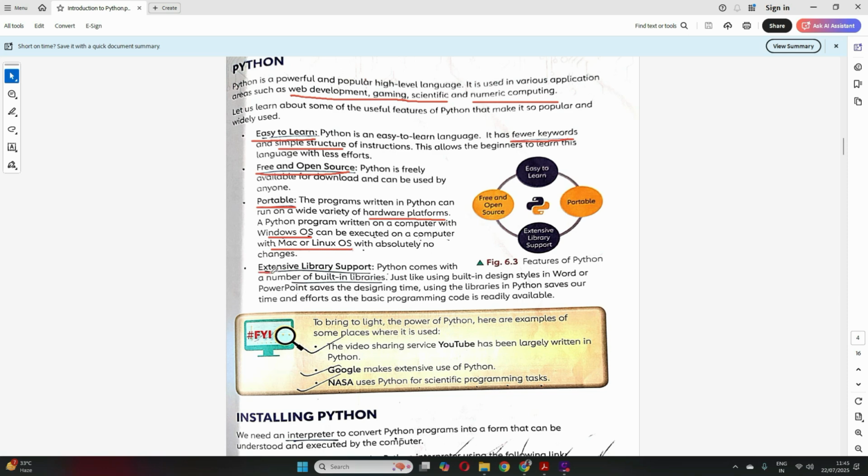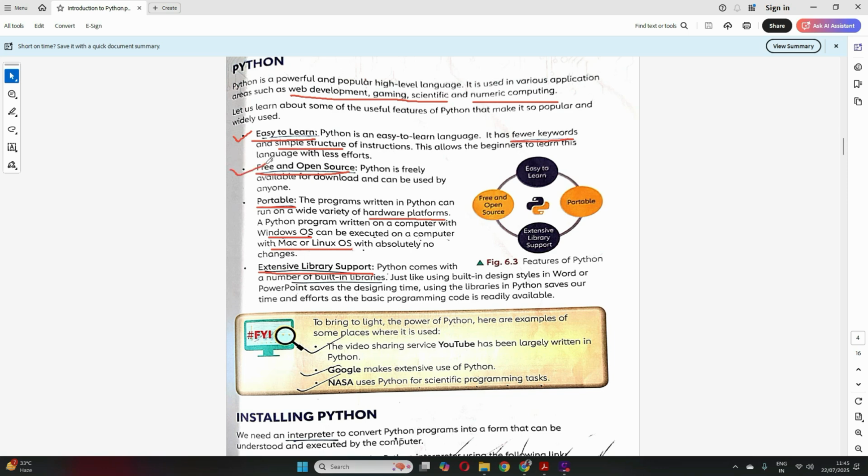Then you have extensive library support for Python. What does this mean? You have many built-in features and built-in libraries for Python. In Python, we have a lot of built-in libraries which we can use to write our programs easily. Clear? So what are the different features of Python? It is easy to learn because there are very simple structures and very few keywords. It is free and open source.